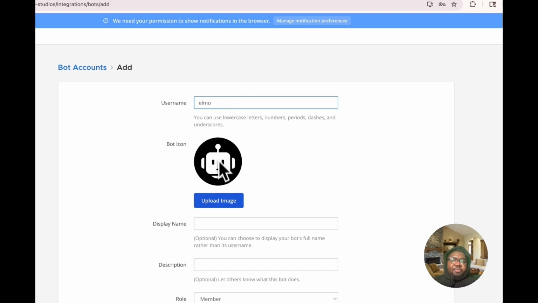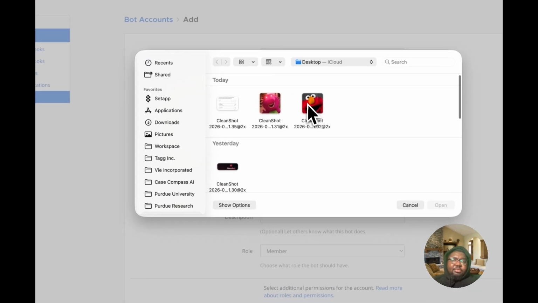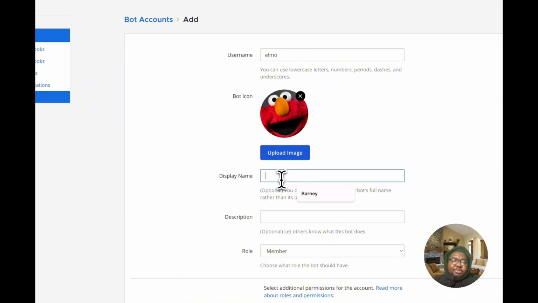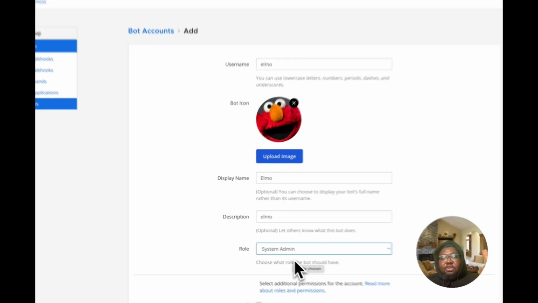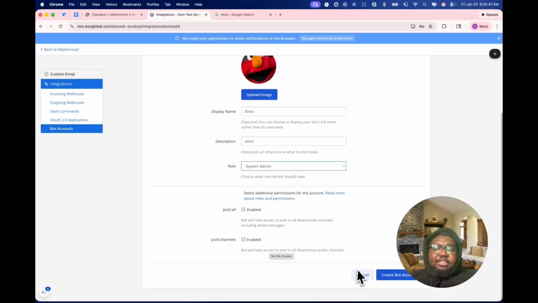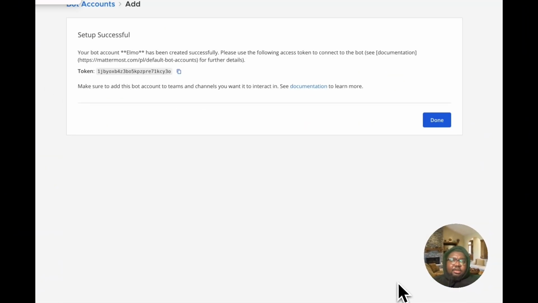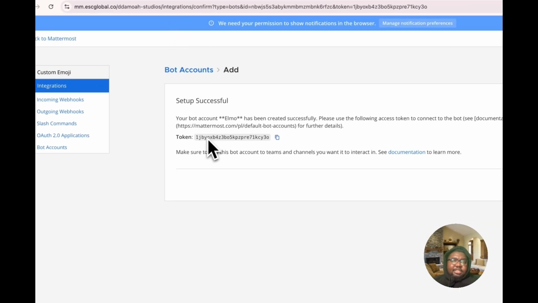We're going to call it Elmo. I'm going to choose Elmo's image. Perfect. We're going to call this bot Elmo. We're going to choose system admin, so it has access to all the channels and all of the capabilities it needs to have access to. We'll click create, and this is the token for Elmo.